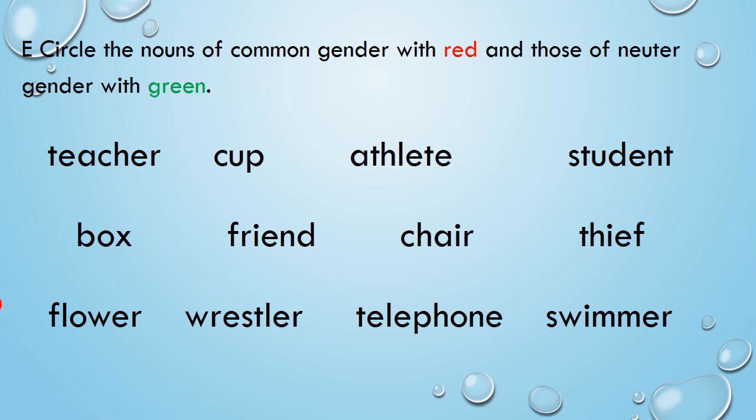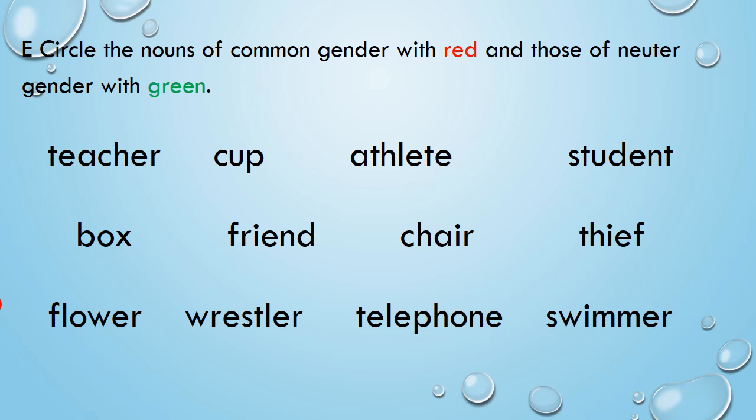You need red and green color. Are you ready? Can you see the words below? So you have to read the word, identify them, and if it is common gender, color it with red, and if it is neuter gender, color it with green. Let's read and do it.